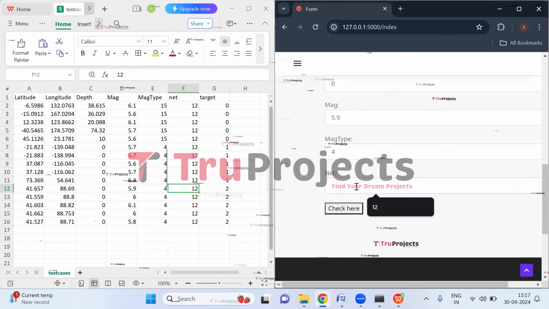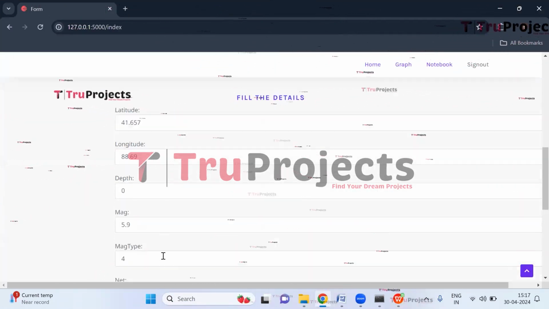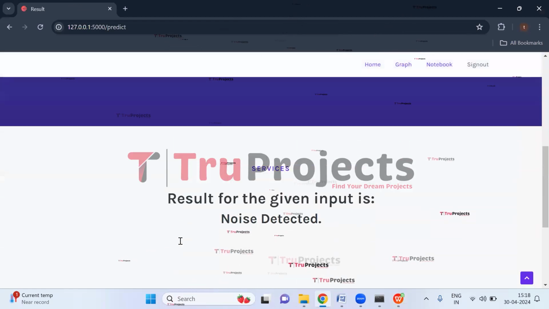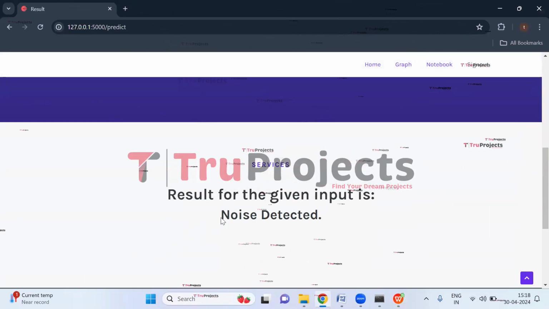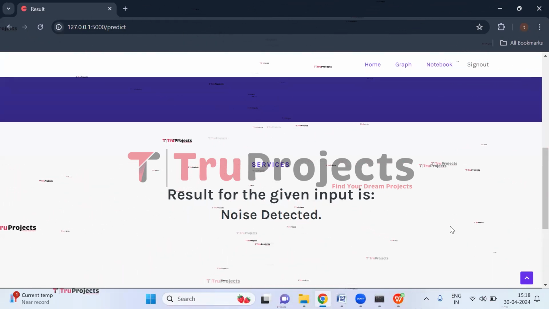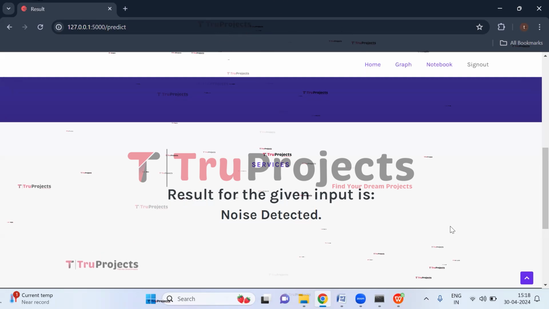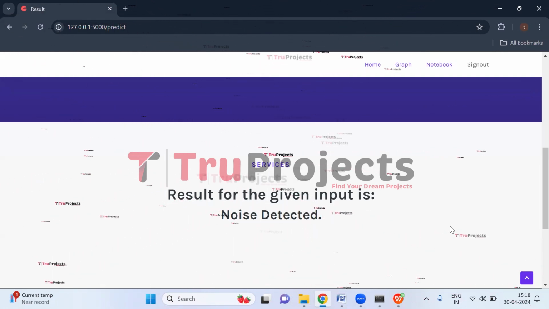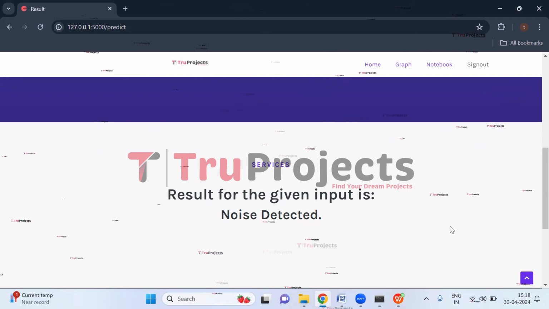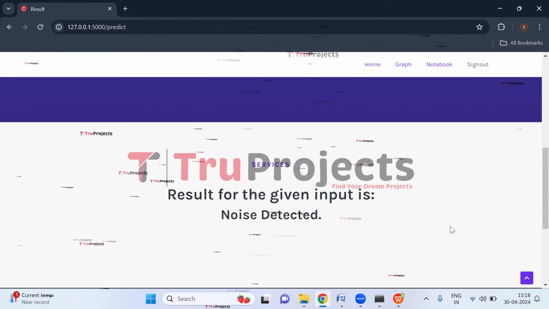And net is 12. So I have entered all the values. Now click here. And here we can see the result that noise is detected. In this way, just by entering the parameters related to seismic events, we can detect different kinds of seismic events, which are earthquake, rockfall, or noise.